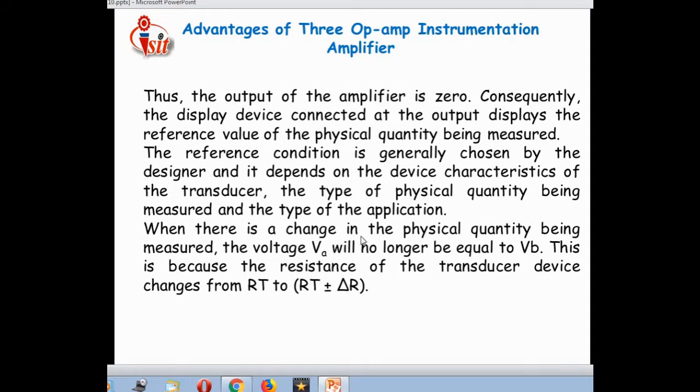When there is a change in the physical quantity being measured, the voltage VA will no longer be equal to VB. This is because the resistance of the transducer device changes from RT to RT plus delta R, a variable resistor value.